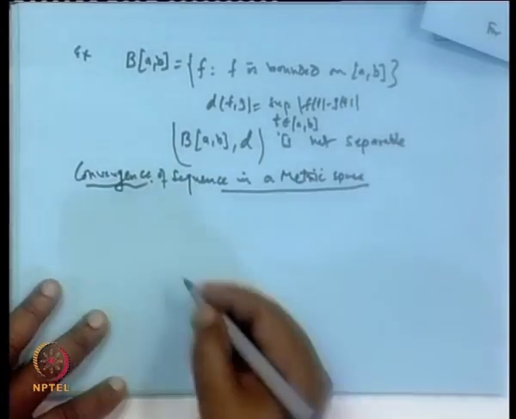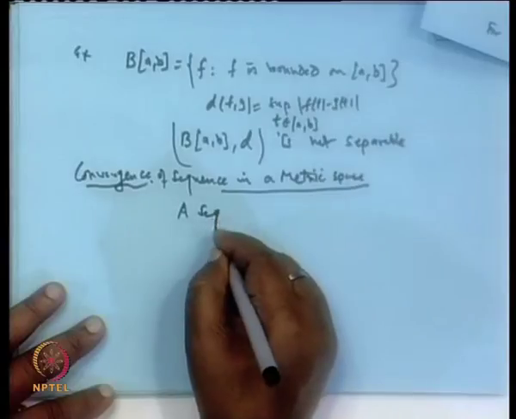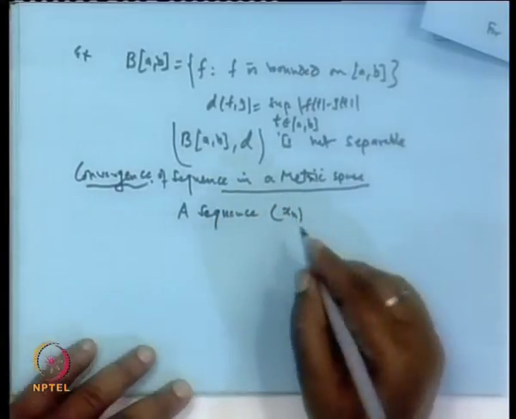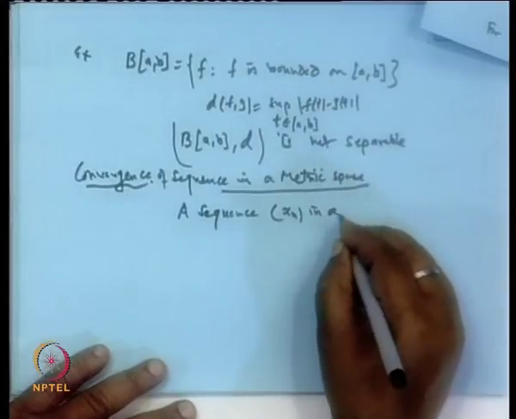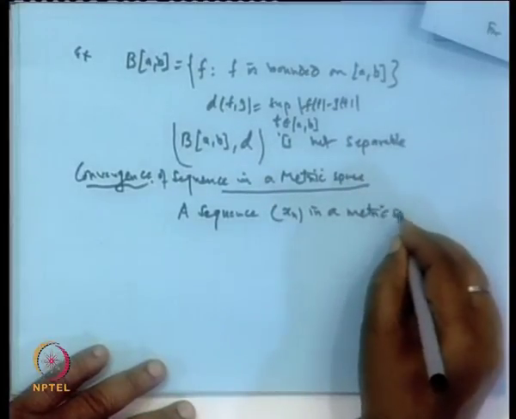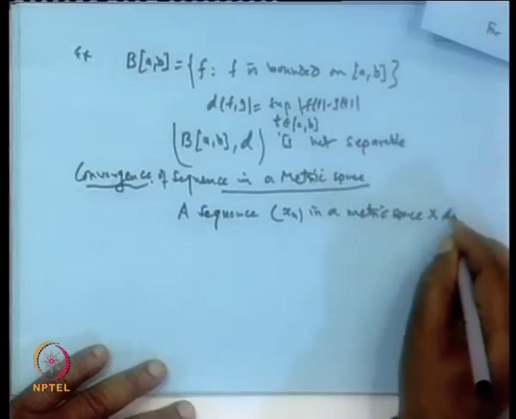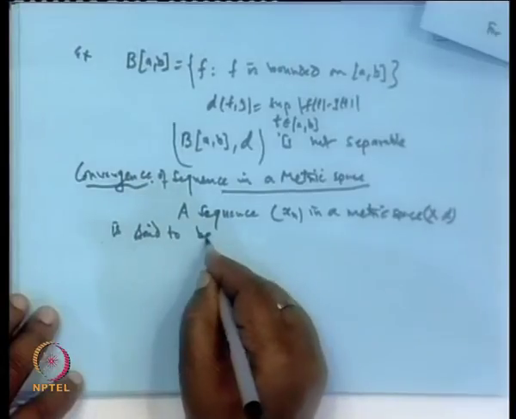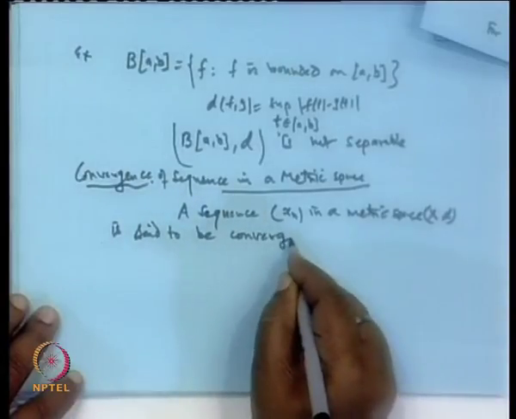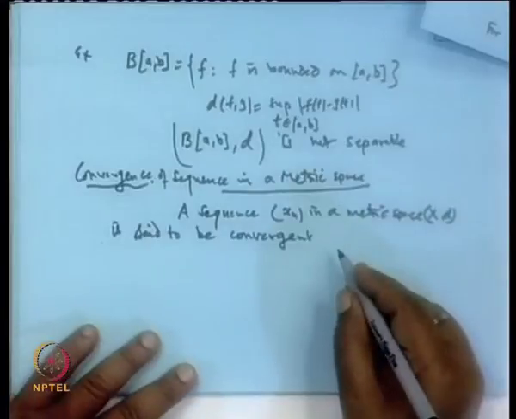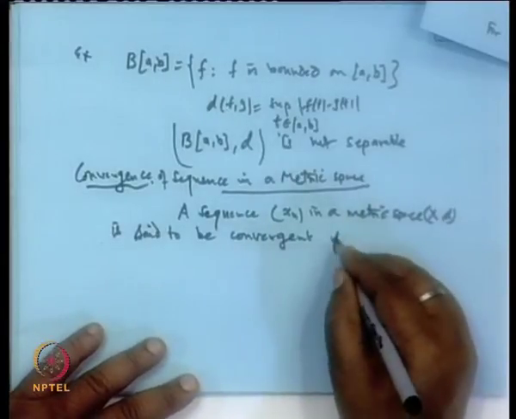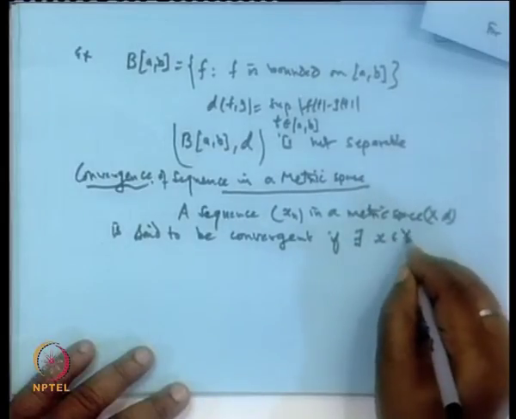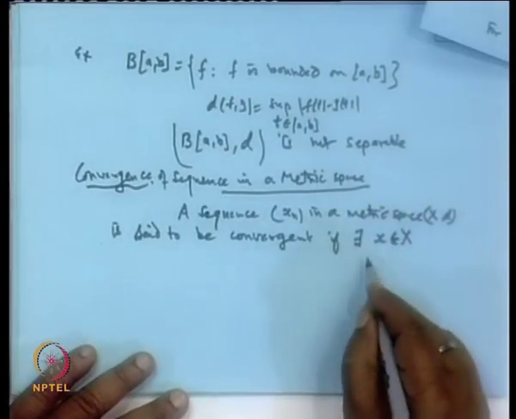A sequence x_n in a metric space (X, d) is said to be convergent if there exists a point x belonging to capital X. Please remember, this is a very important part.